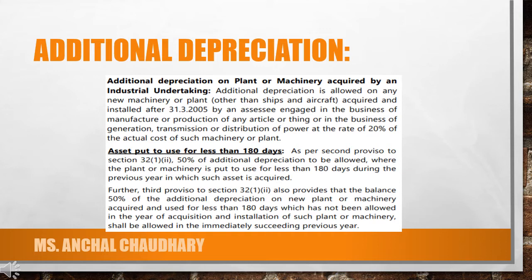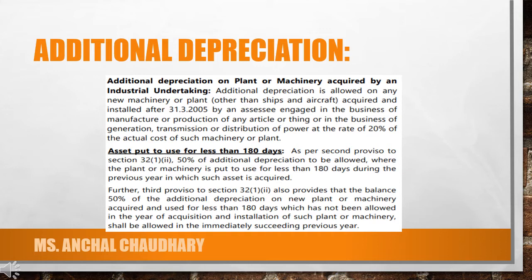So the percentage of additional depreciation is 20%, and if that particular asset is acquired or installed after 31st March 2005, then only will you add on the additional depreciation. And if that particular asset is used for less than 180 days, if it is not used for the whole year, or maybe it is installed after a particular month, then first of all we will calculate the number of days on which that asset has been used.